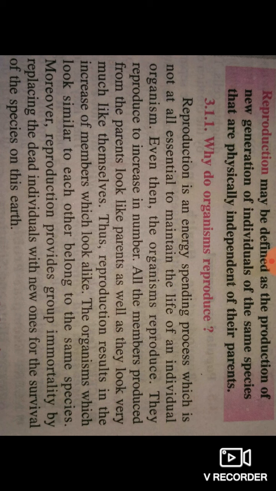All the members produced from the parent look like the parents as well. They look very much like themselves. Thus, reproduction results in an increase in the number of members which look alike. Organisms which look similar to each other belong to the same species. Moreover, reproduction provides group immortality by replacing dead individuals with new ones, ensuring the survival of a species on the earth.